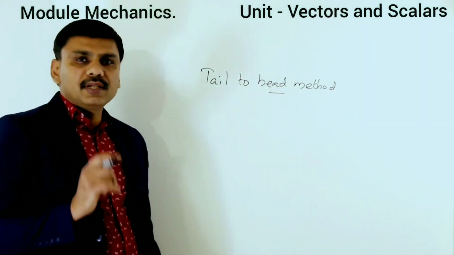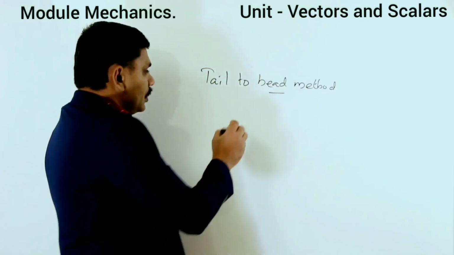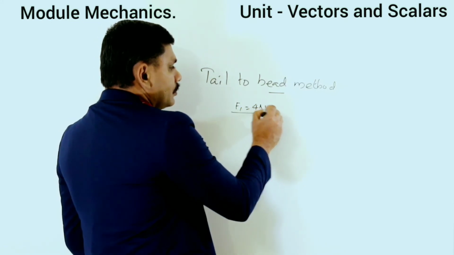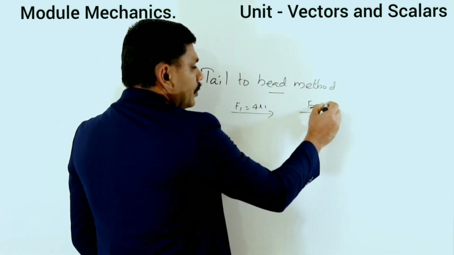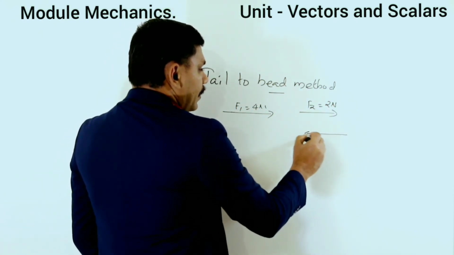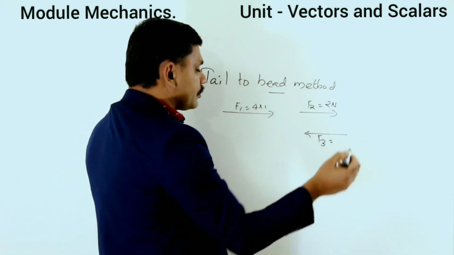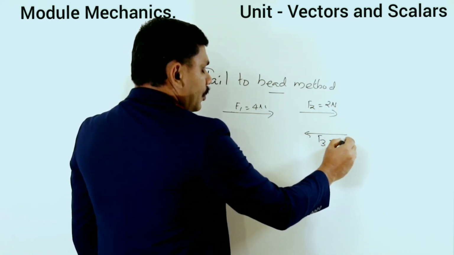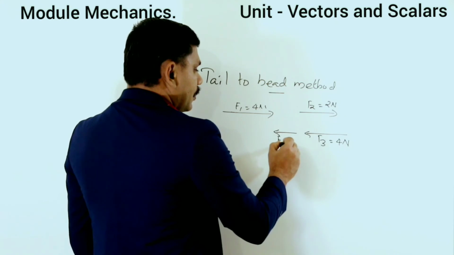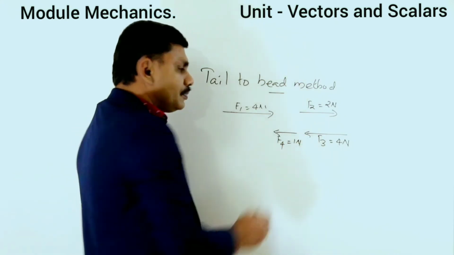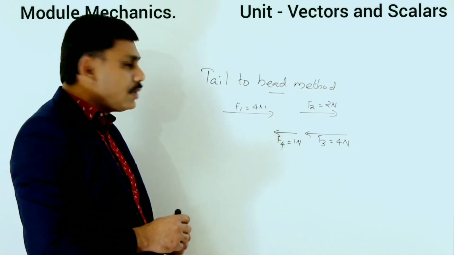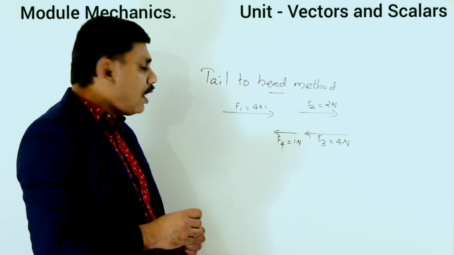By using tail to head method, we can do a problem. This is F1, 4 Newton, F2, 2 Newton, F3, 4 Newton, and again F4, 1 Newton. How will you add these four vectors? By tail to head method.